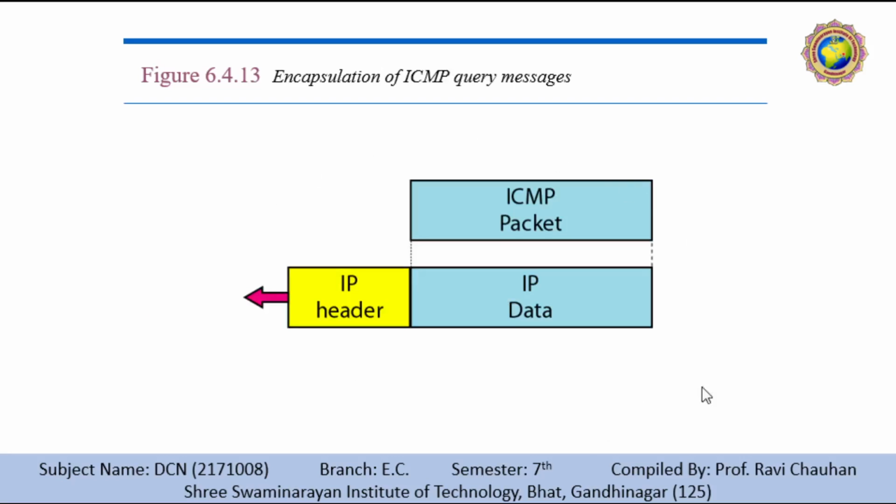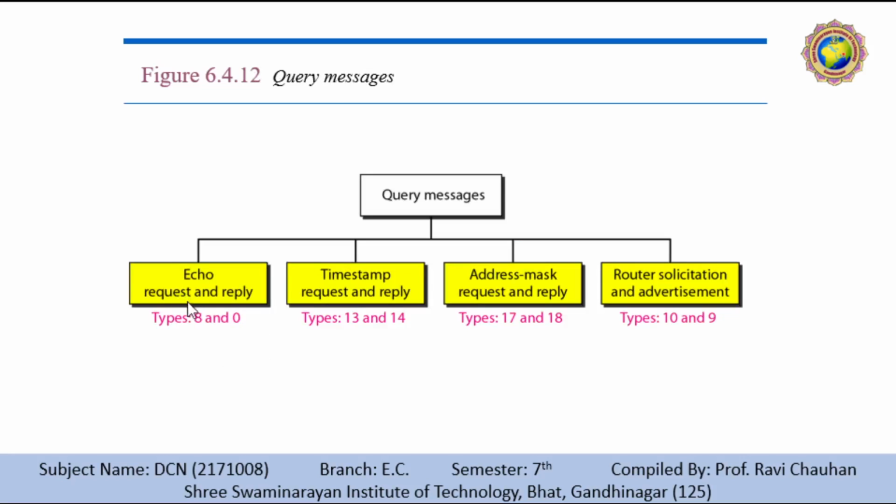Fine, so you just see this figure. There are four different types: echo request and reply, timestamp request and reply, address mask request and reply, and router solicitation and advertisement.